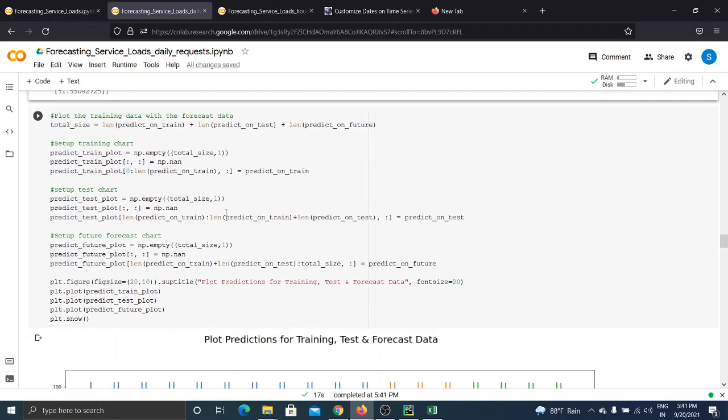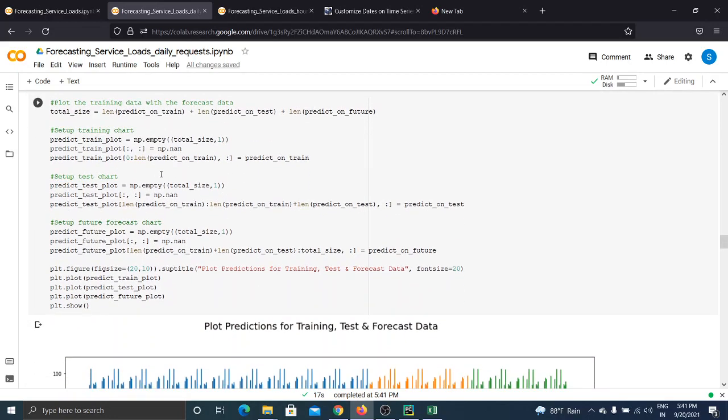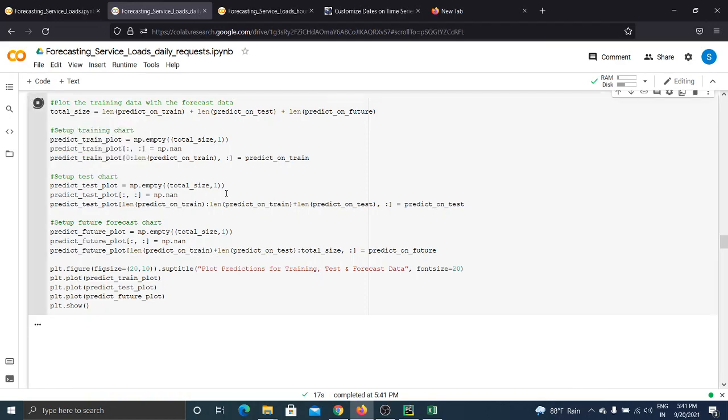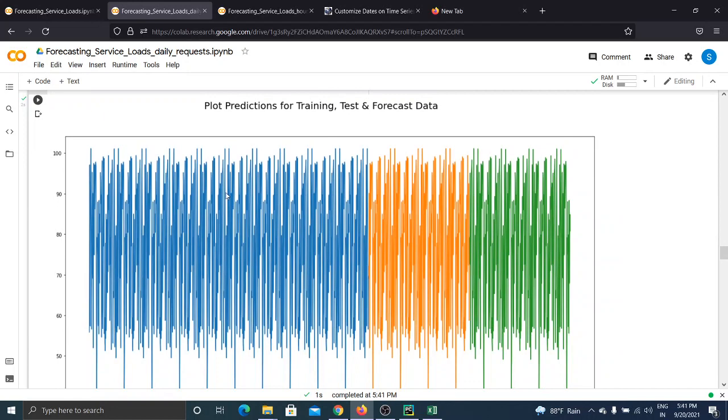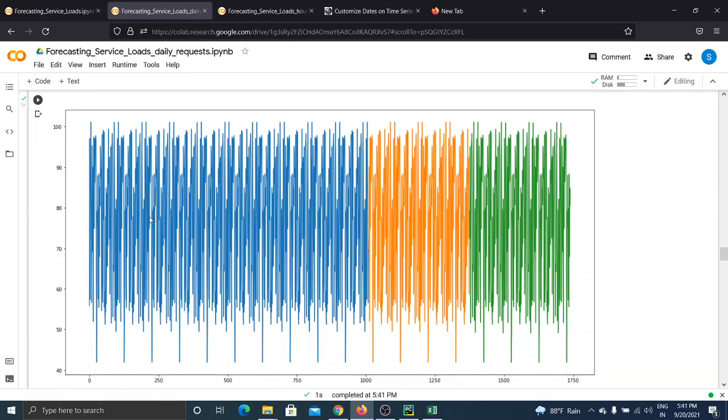Now we will be plotting our data based on the predict on train, predict on test and predict on future. We will be checking our model. We can see that the blue colored line indicates the training data, the orange colored line indicates the testing of the data, and the green colored line indicates the prediction of the data.